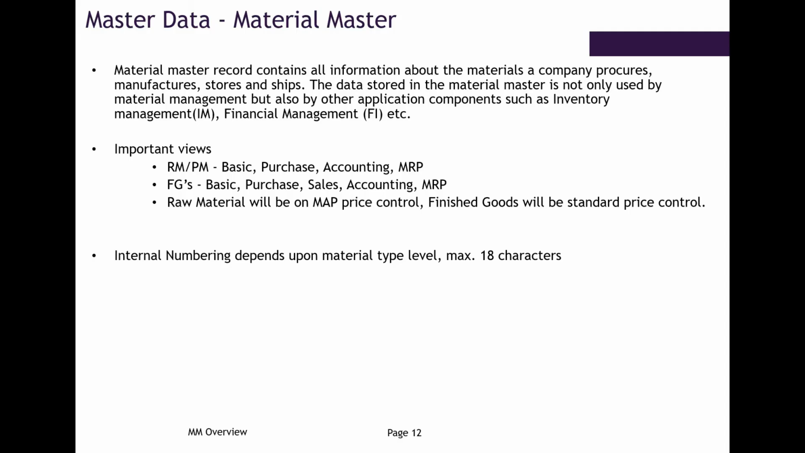So master data, as I said, we have different master data: material master, then we have service master, and we have purchase info record and source list. Why is material master or any master data required? Can you guess why master data is required generally?